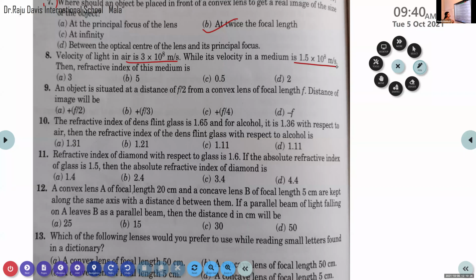Velocity of light is given. Velocity in the medium is given. Then what is the equation for calculating the refractive index?